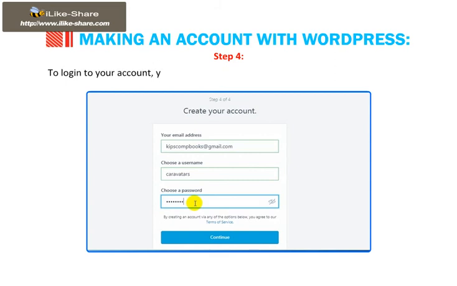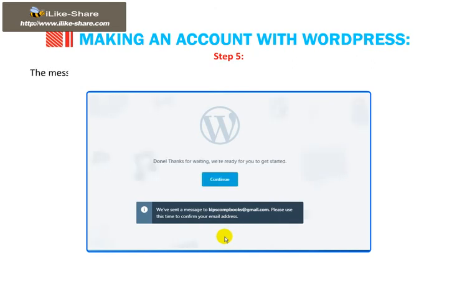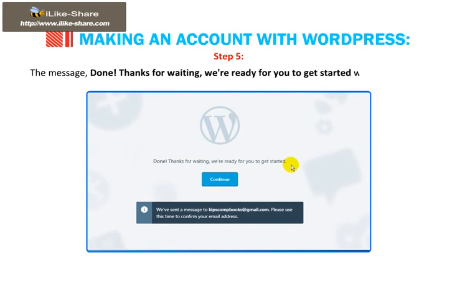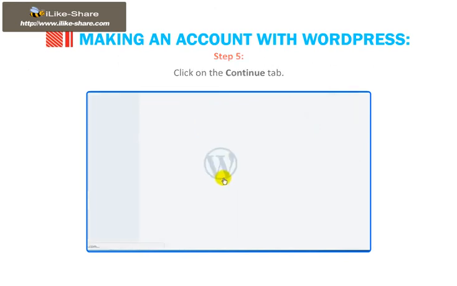To log into your account, you have to use either your email address or the username. Click on the Continue tab to proceed with creating your blog. Step 5. The message, Done. Thanks for waiting. We are ready for you to get started, will be displayed. Click on the Continue tab.